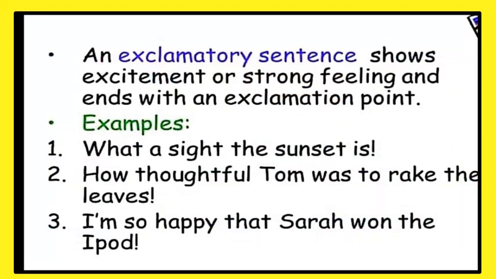Now we will talk about exclamatory sentences. An exclamatory sentence shows excitement or strong feelings and it ends with an exclamation point. In other words, we can say that strong and sudden feelings can be shown by exclamatory sentences. It ends with an exclamation mark. Examples: first, what a sight the sunset is. Second, how thoughtful Tom was to rake the leaves. Third, I'm so happy that Sarah won the iPod.